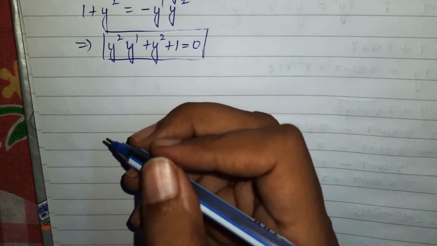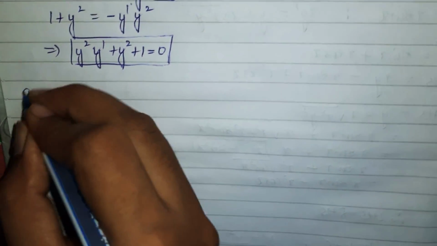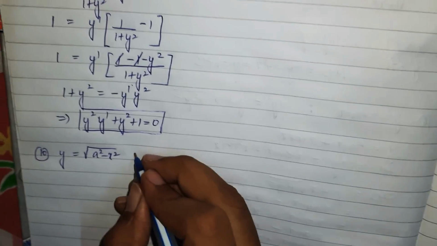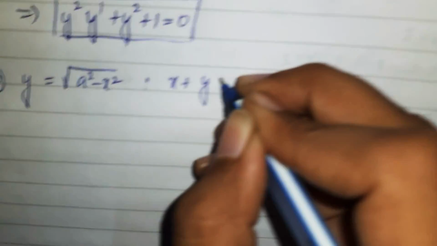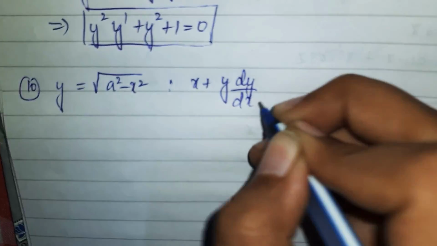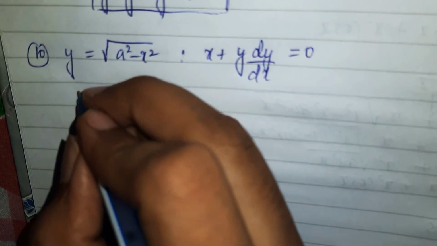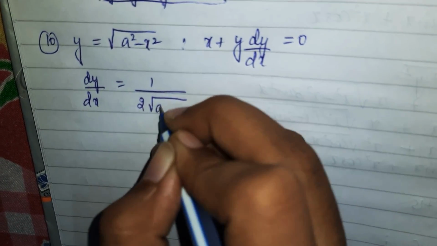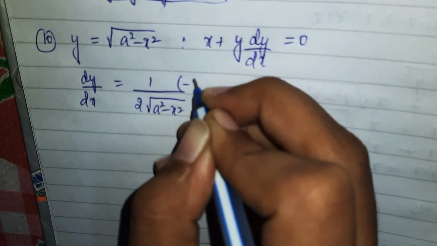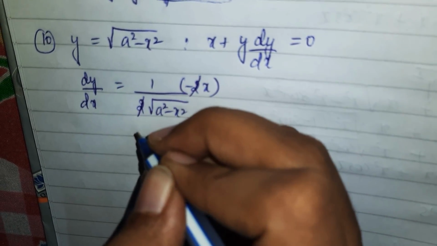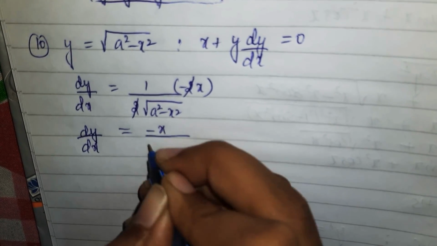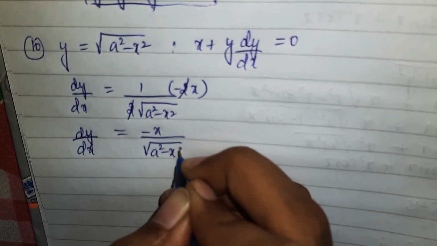Come to question number 10. In question number 10, y is equivalent to under root a square minus x square, such that x plus y dy by dx is equivalent to 0. If I talk about dy by dx, this will become 1 upon 2 root a square minus x square into minus 2x. The 2 cancels out, so I get dy by dx as minus x upon under root a square minus x square.